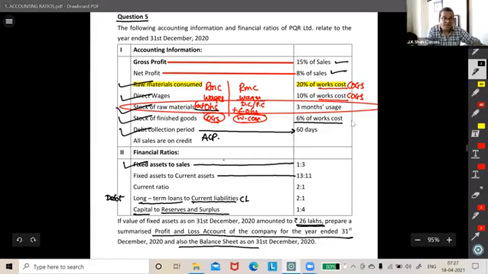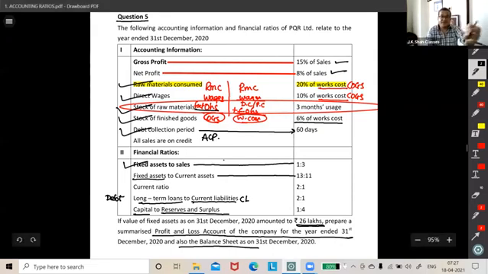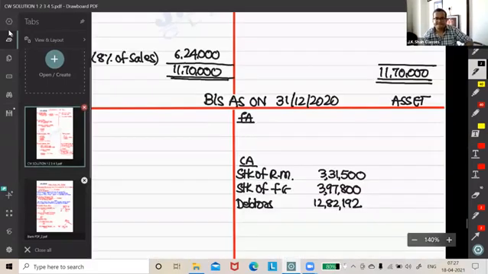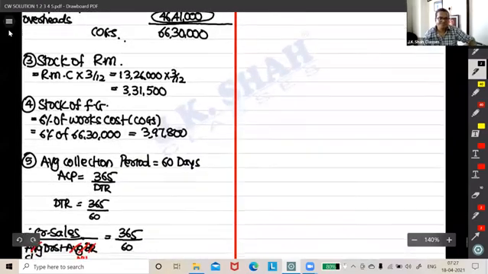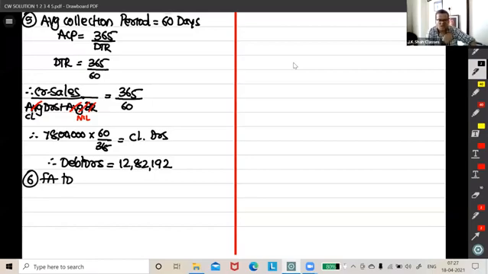Okay, friends. We have fixed assets already calculated, no, friends? In fact, given in the question, so we can calculate the total of current assets. Fixed assets to current asset is 13 is to 11.